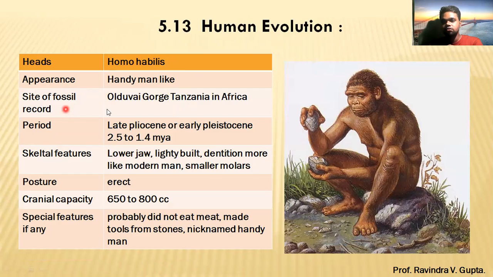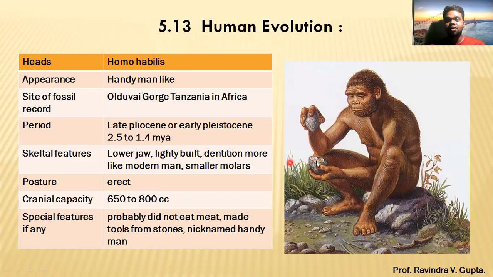Site of fossil record, Olduvai Gorge, Tanzania in Africa. Period: late Pliocene and early Pliocene, 2.5 to 1.4 million years ago. Questions of 1 mark can also be asked on this periods part. Posture, that is erect. Cranial capacity is a little bigger than the previous one, that is 650 to 800 cc.